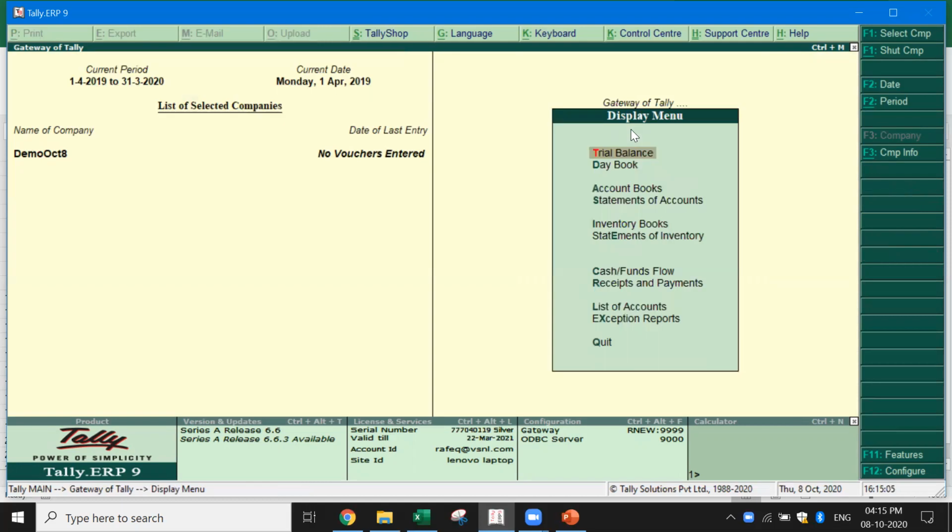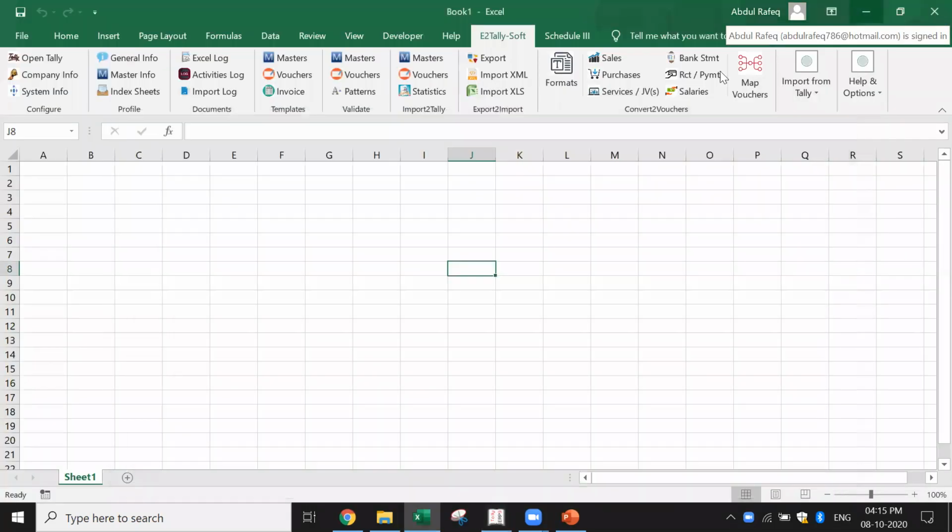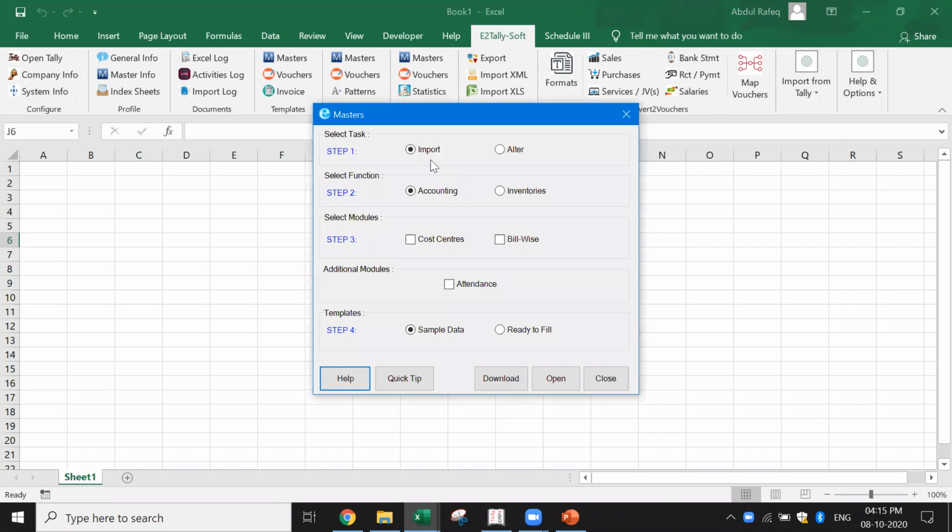Okay, now with this, I'm going to start with the first phase. I've created this new company and I want to import the masters. Where do I have the sample data? I've got these masters here. If you see in the templates, I've got the masters. I say import and I want to pick up accounting, solely accounting. In this case, it's inventories. So I'm going to pick up the inventories.